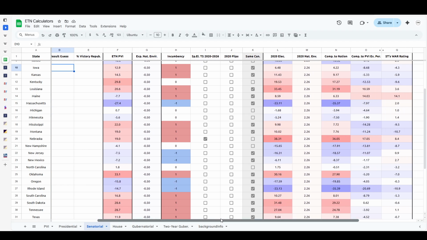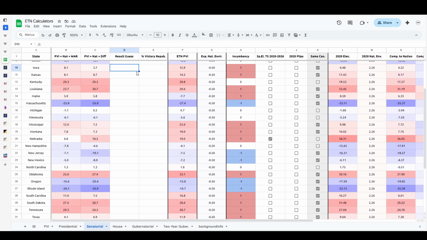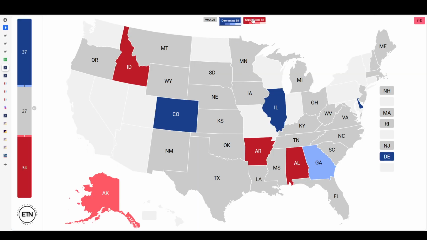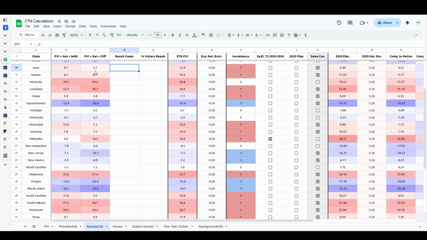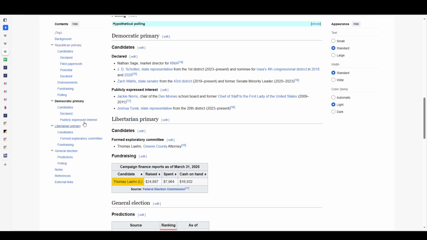Iowa, Joni Ernst is a very weak candidate, 4.3 for the WAR rating and 8.68 underperformance here in 2020. 8.1 is going to be the ranking for WAR here, but based on the performance here itself, is actually going to be a lean margin, which is going to be 3.7. Pretty close, and especially if you end up having a very strong candidate in here, potentially one that is a House member, for example.